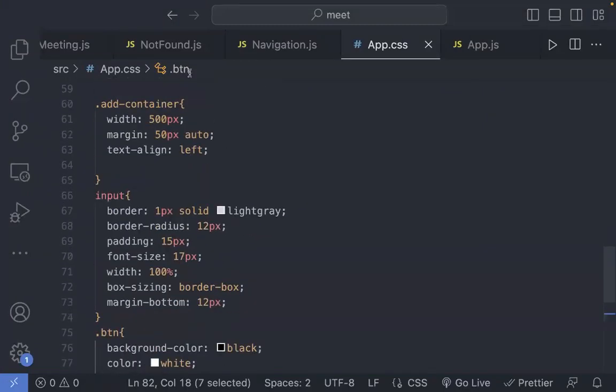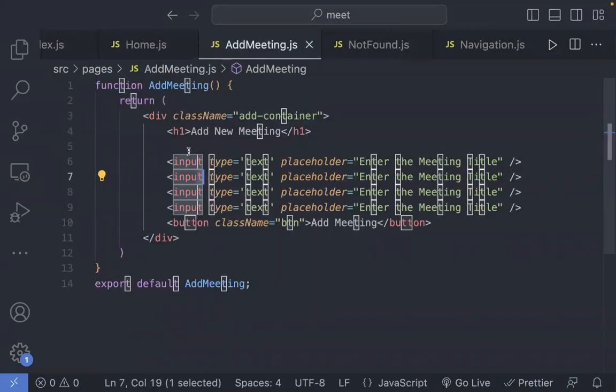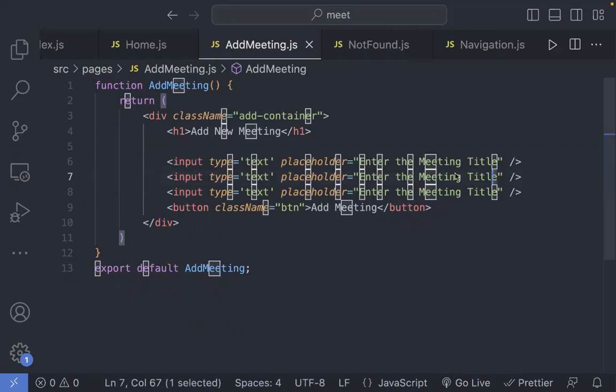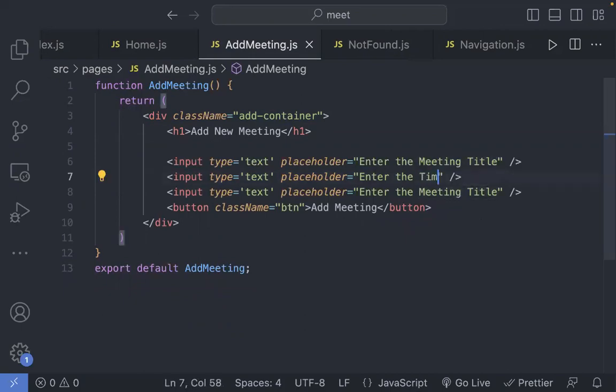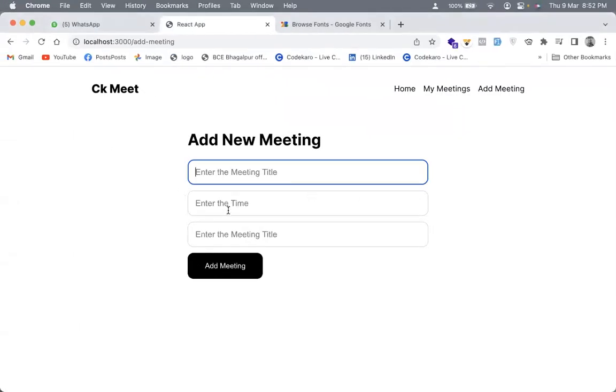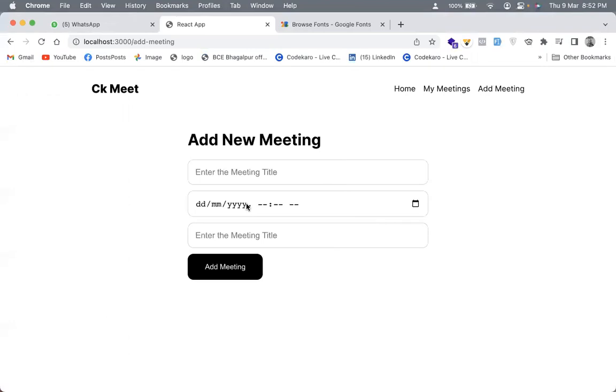Now I can say here inside add meetings, into the meeting title, we can remove this option for now. We can remove this description for now. I can say enter the time, and I can say here something else. Type is date time local. So if you see this now, we got this. It is like this, I believe. Yeah. So we can choose the date and time of the meeting, meeting title, date and time, and I could say over here